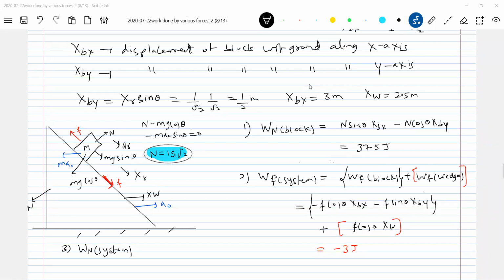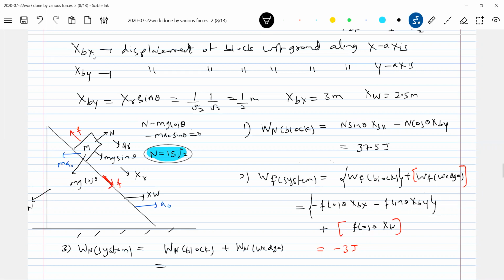Total normal contact force. So again, I'll resolve it like what we did earlier. Work done by normal contact force on the block, that we know, plus work done by normal contact force on the wedge.